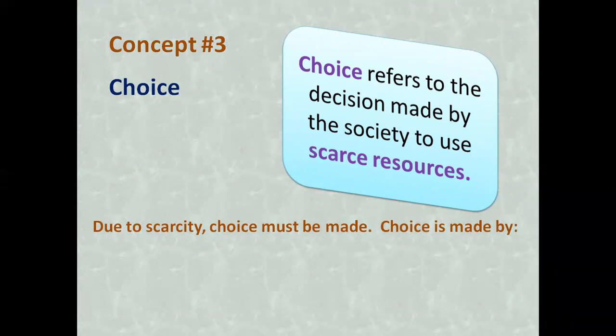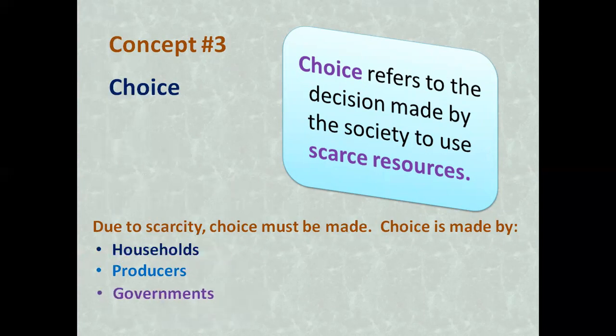Who makes choice? Households, also known as consumers, make choices. Producers, also known as business firms, make choices, and governments make choices. So choice is made by every single part of an economy, provided that there are scarce resources. These 3, households, producers, and the government, are known as the decision makers of an economy.